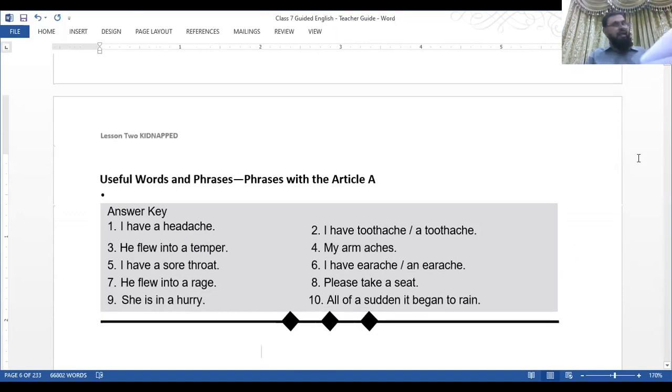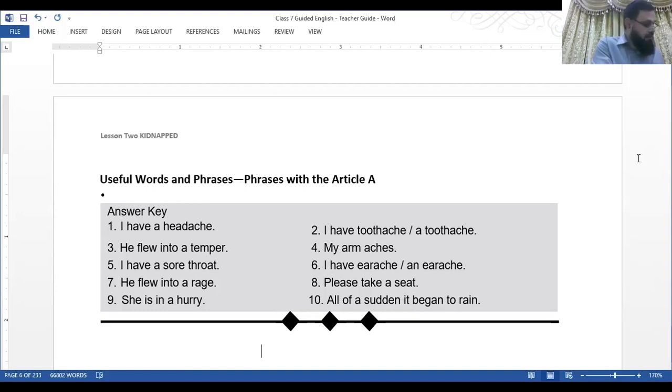Phrases with A. I have a headache, a cold, a pain, a sore throat. I have a toothache, earache without A. He is in a hurry, in a rage, in a temper, in a bad mood. He flew into a rage, into a temper. Please take a seat. All of a sudden, he fell off his bicycle.